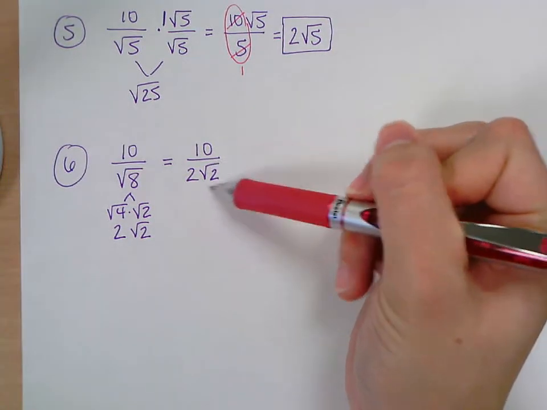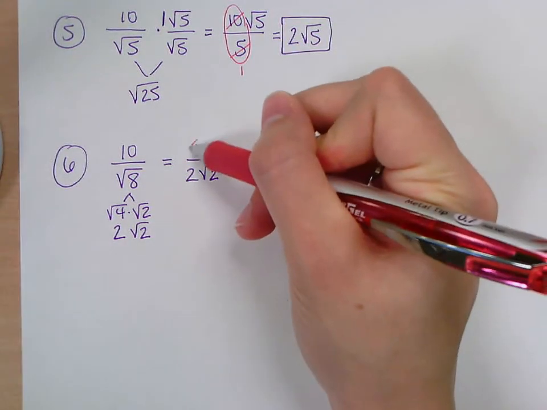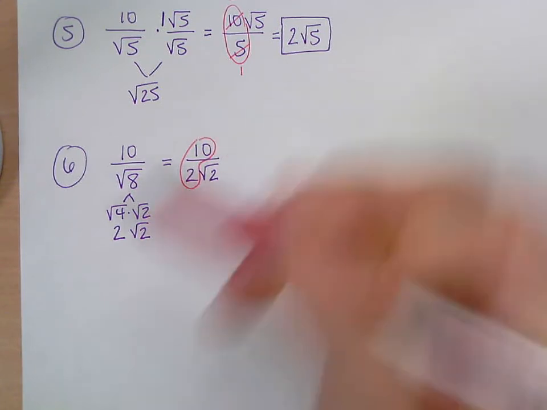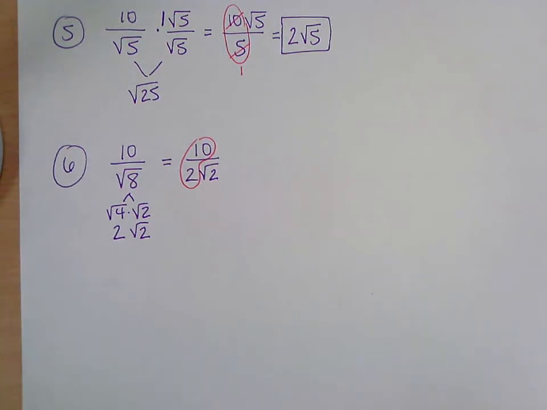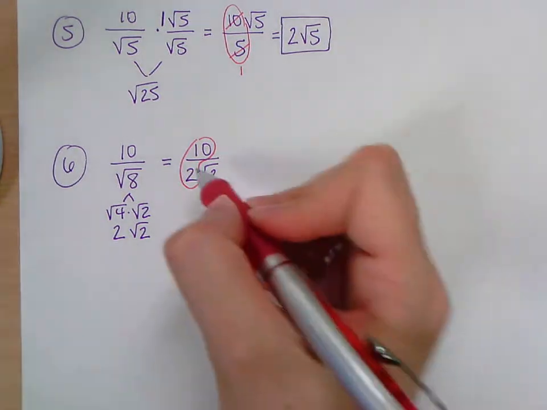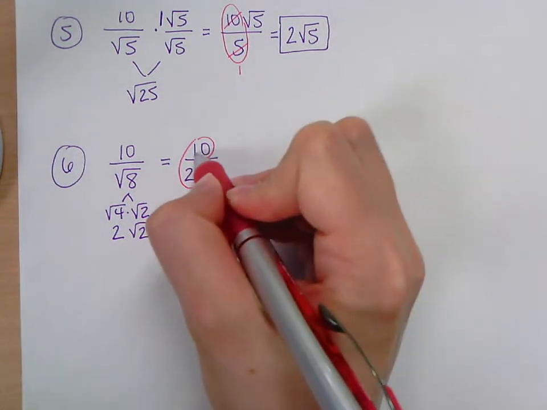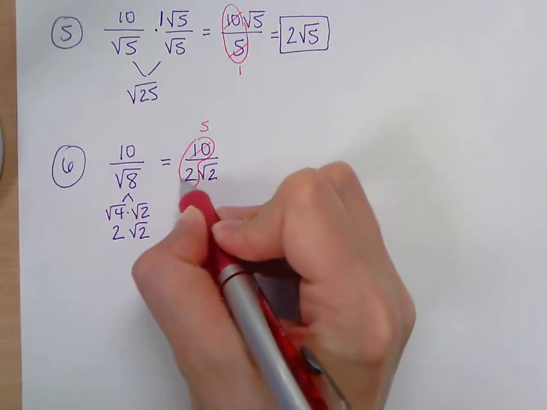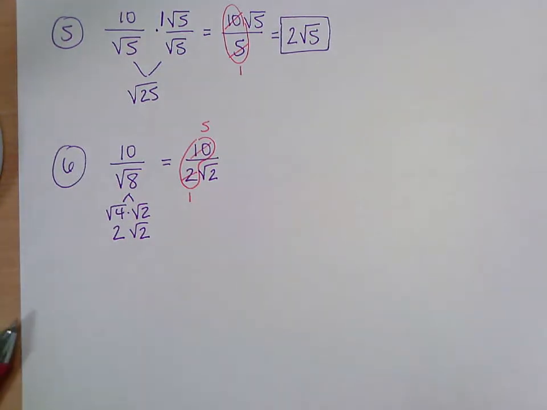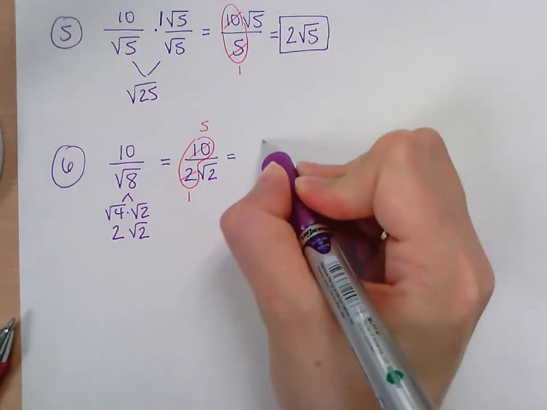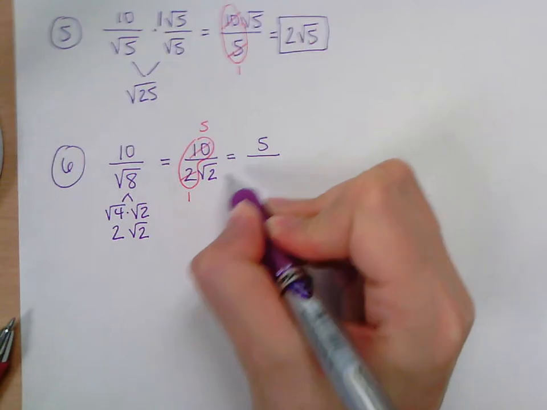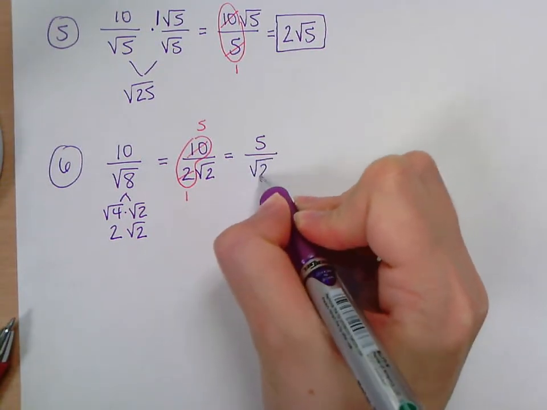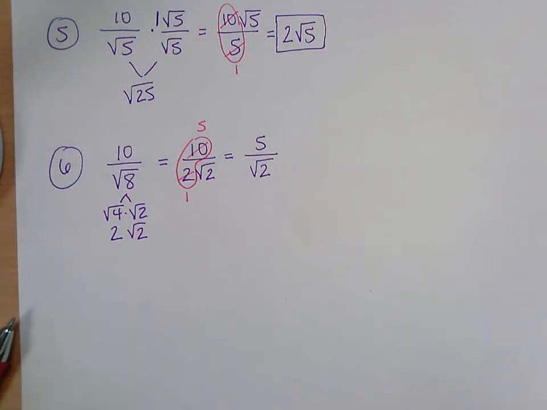Then I know I have a square root on the bottom, but I also have this 10 over 2 here that I can simplify. So if I divide these both by 2, the 10 on top becomes a 5, the 2 on the bottom becomes a 1. So I really have 5 over, and you could keep the 1 there, or that's just the square root of 2.